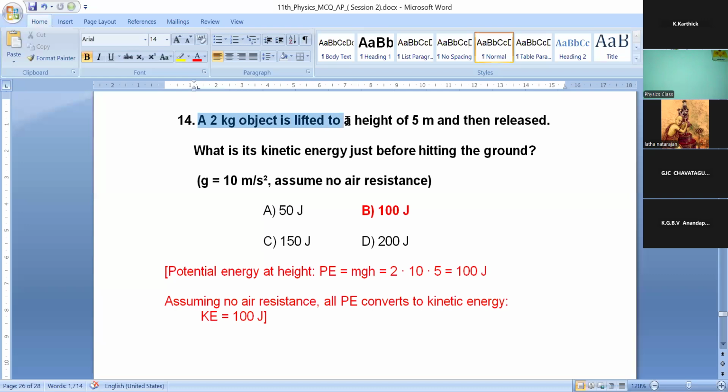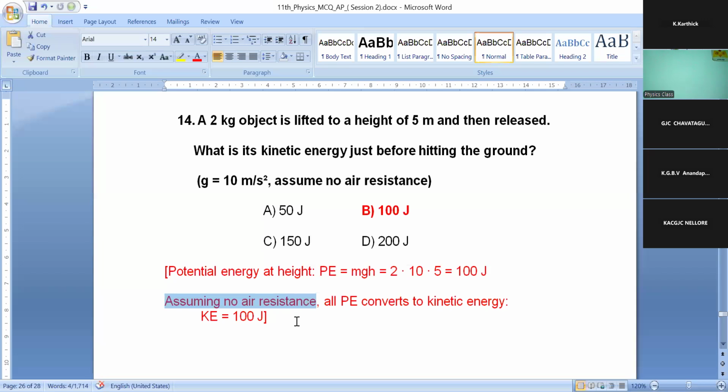A 2 kg object is lifted to a height of 5 meters and then released. What is the kinetic energy just before hitting the ground? Okay, right. So that 2 kg object is lifted to a height, so the potential energy is accumulated at that height. Already you know that potential energy P is equal to mgh. So m is 2, g is 10, h, the height, is 5 meters. So 2 into 10 into 5, 100 joule. This is the potential energy.